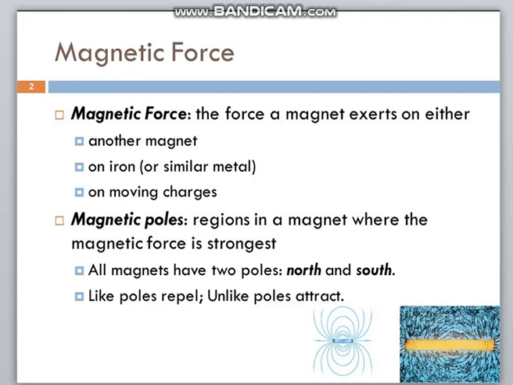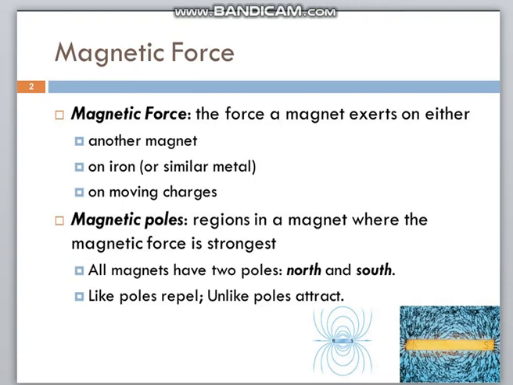It is seen that magnetic force comes into action even though the two objects, the magnet and iron clips, are not in contact with each other. Thus, a magnet exerts a force on an iron clip even when they are not in contact. That means it is a type of non-contact force.